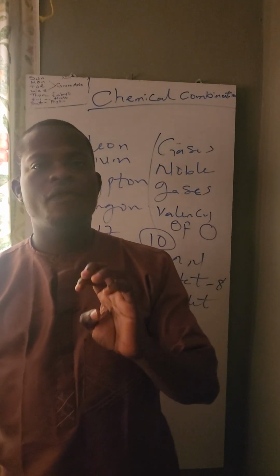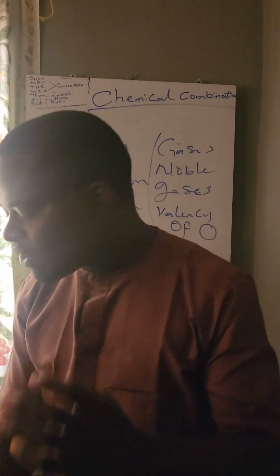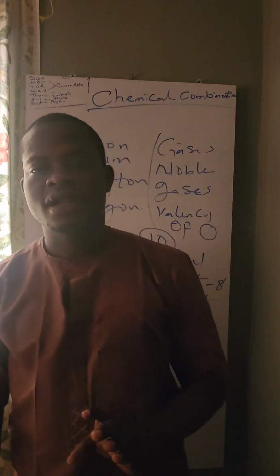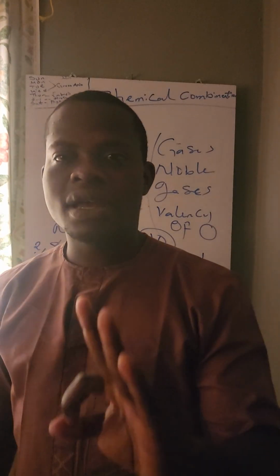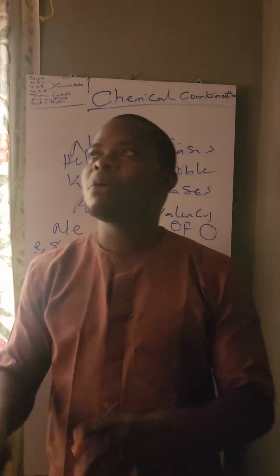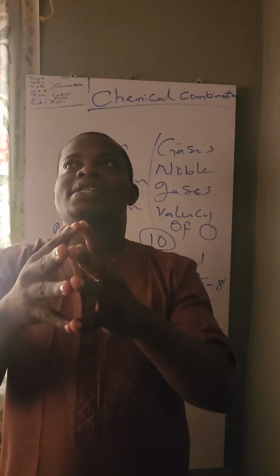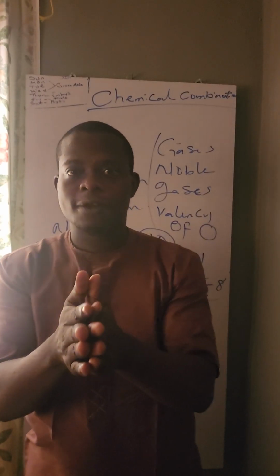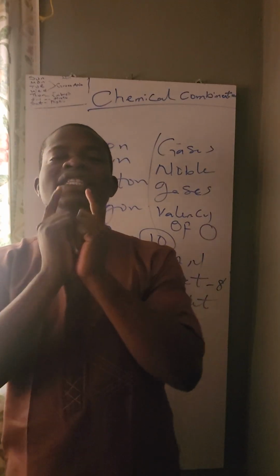A chemical bond. From chemical combination, we have what we call chemical bond. A chemical bond is the cohesive force between atoms when they combine chemically. We have two types of force: some are adhesive, some are cohesive. When we say cohesive, it means forces that hold the same molecules together. So a chemical bond is a cohesive force.